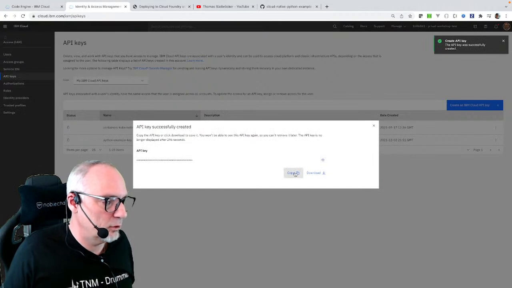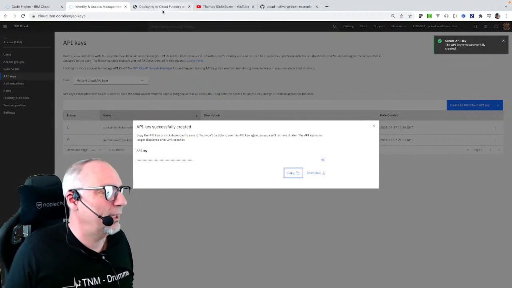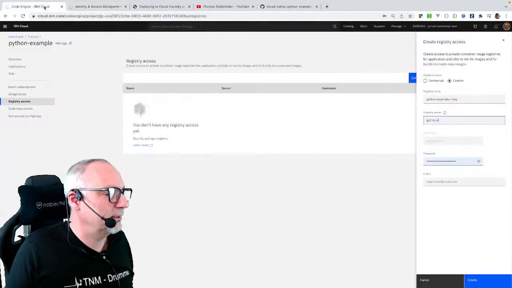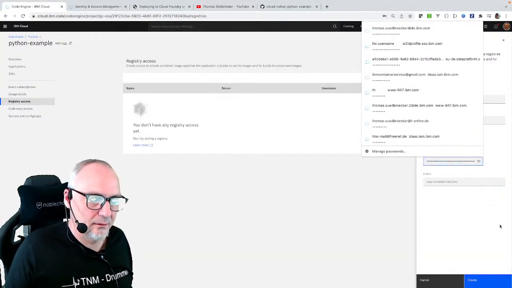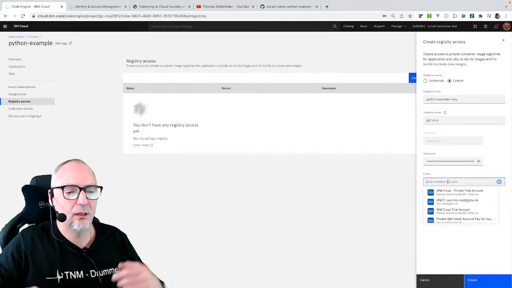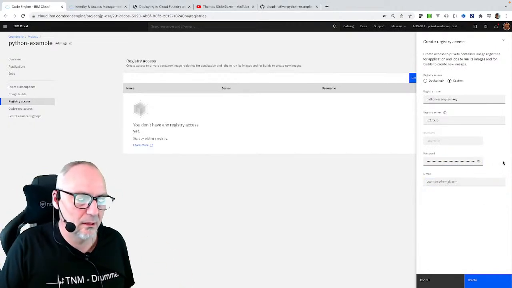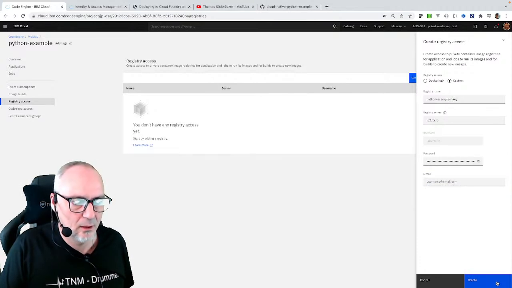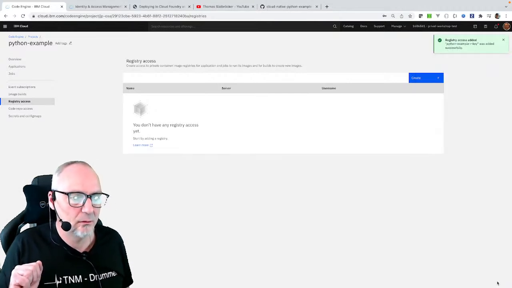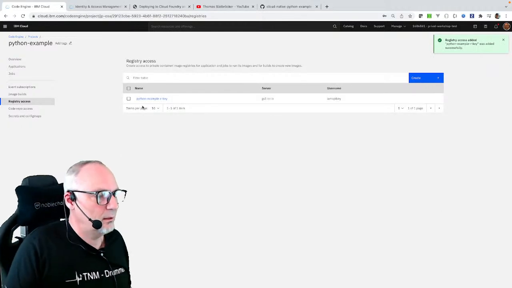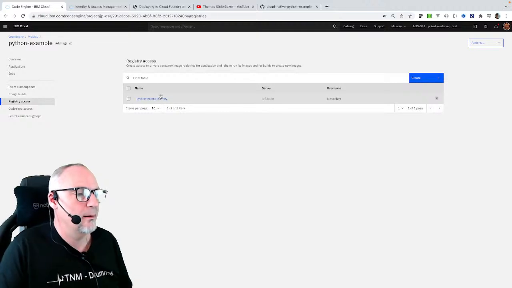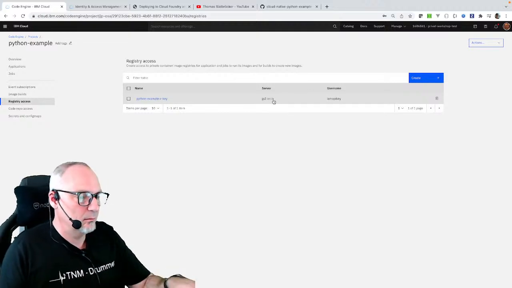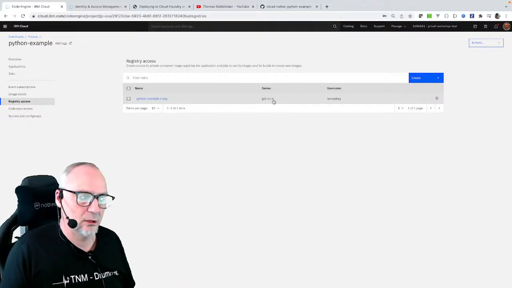Oh, I just copy it. So, and here now I insert that, and then I can provide a name, but that's not really necessary at that moment. Okay, I have now created this key. So now I have access to the container registry placed here in Osaka.